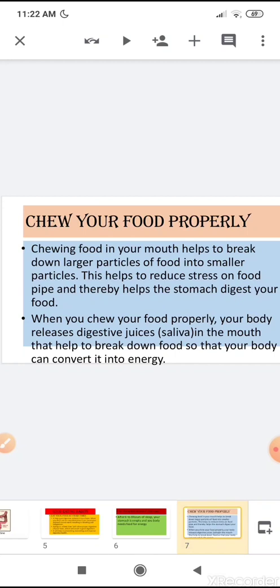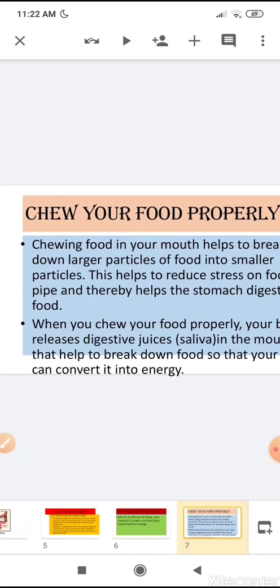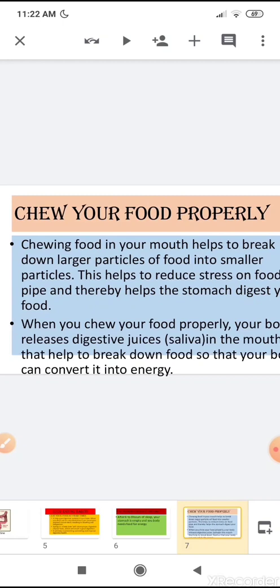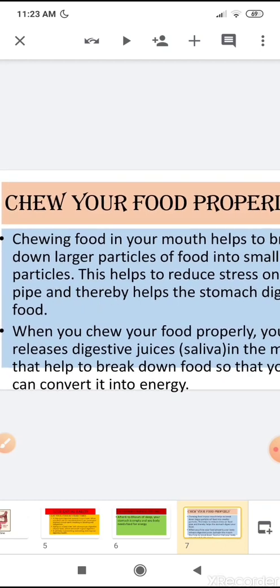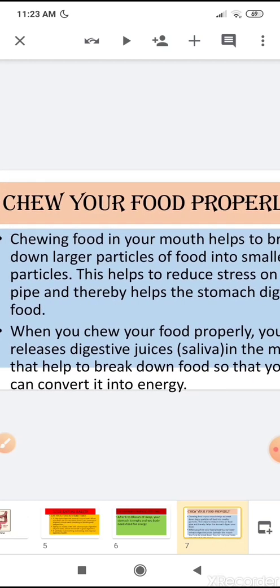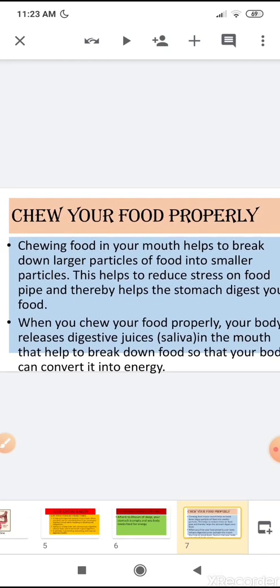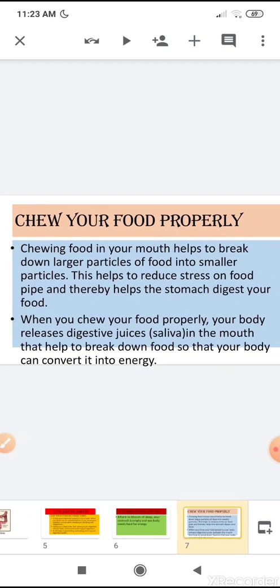Our next eating habit is chew your food properly. In the starting, I asked you, do you chew your food properly? Why do your elders tell you to chew your food at least 32 times? This is because chewing food in your mouth helps to break down large particles of food into smaller particles, and this helps to reduce stress of the food pipe and thereby helps the stomach digest your food properly.